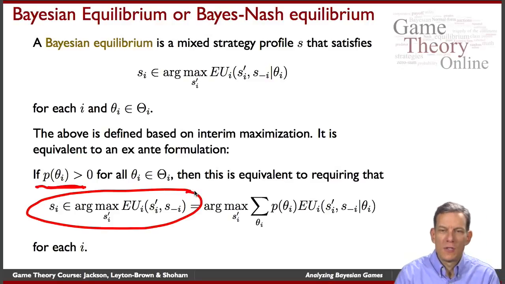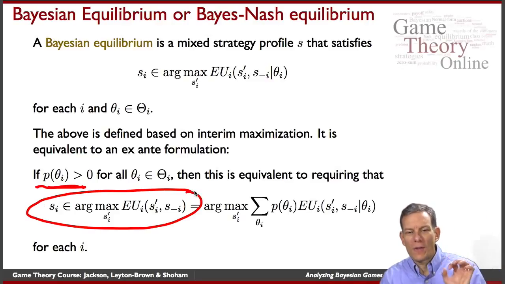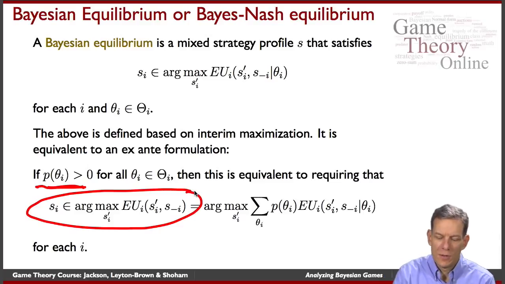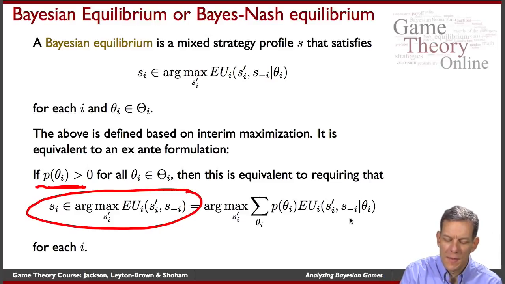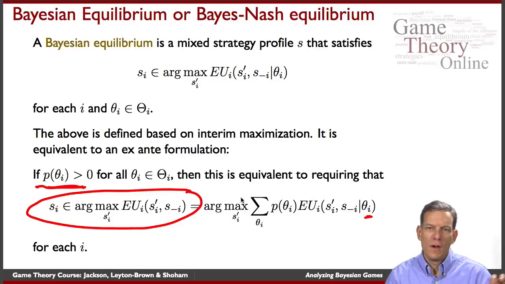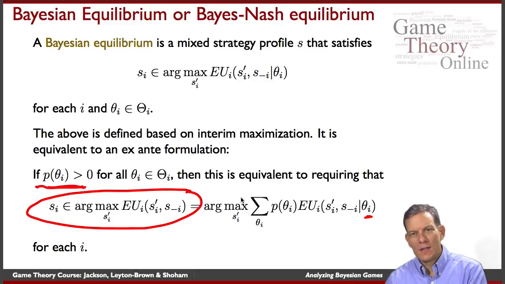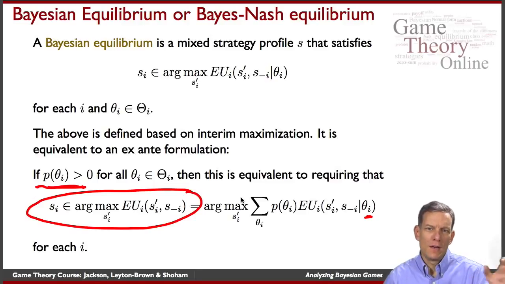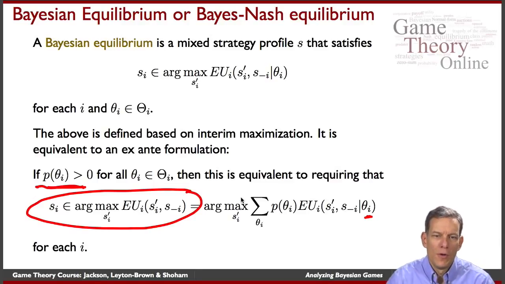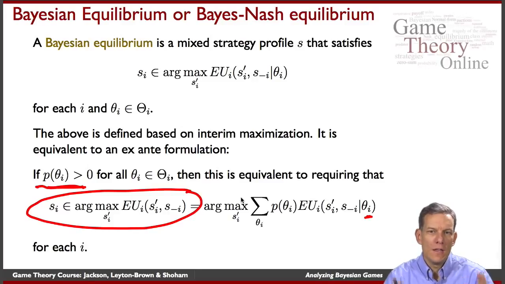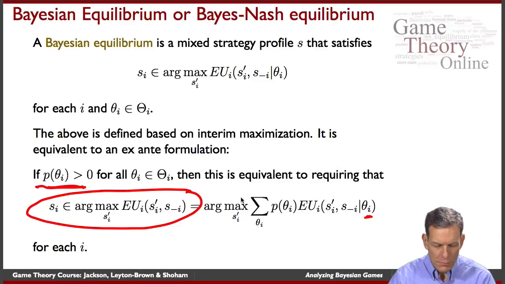and saying, look, my strategy should maximize my overall ex ante expected utility, because if it's maximizing things for every possible theta, then it's also going to maximize things when I average across those thetas. And likewise, if it didn't maximize with respect to some theta and all the thetas are receiving positive probability, then it couldn't be maximizing overall. So you can write this Bayesian equilibrium down either from an ex ante perspective or from an interim perspective, as long as all types have positive probability.